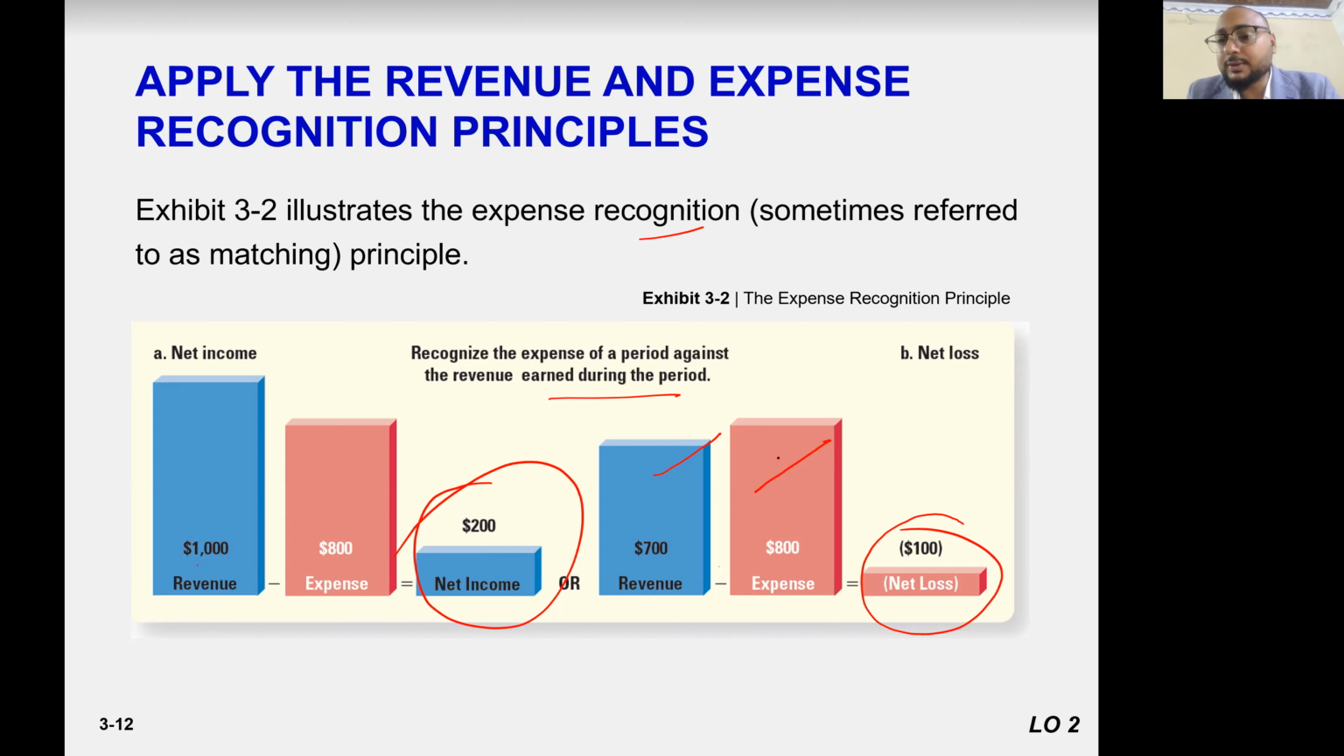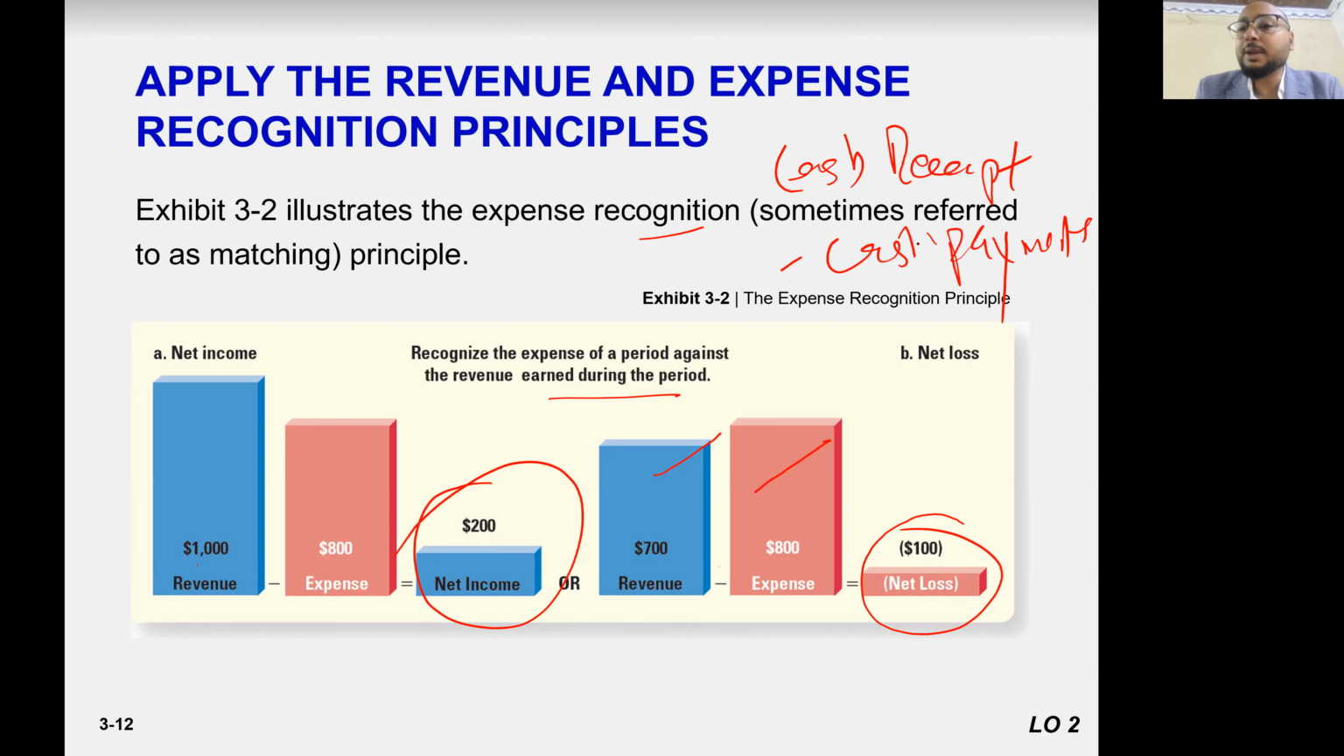Guys, you understand? In cash accounting, how do we find out the profit? Cash receipts minus cash payment. The answer is net income or loss. So if that is 100, it means 100 is in your bank account in cash basis accounting.